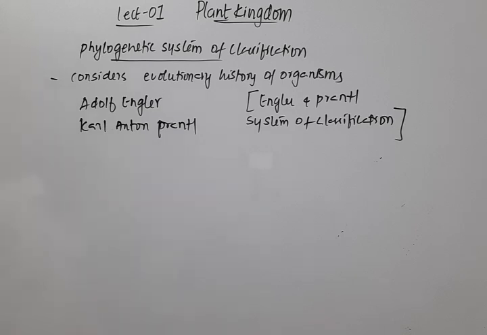Now, that's about the three systems: the artificial, natural, and the phylogenetic system of classification. And not only this, there are other methods from which we get information that can help to classify plants or other organisms. Those methods are especially useful when there are no fossil evidences.